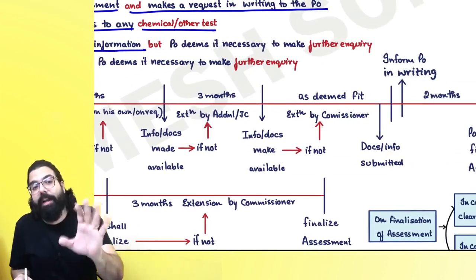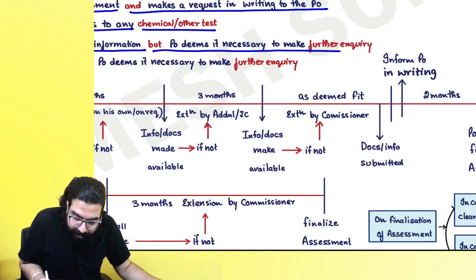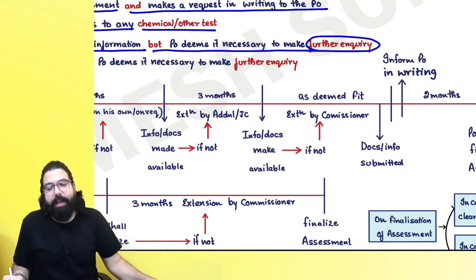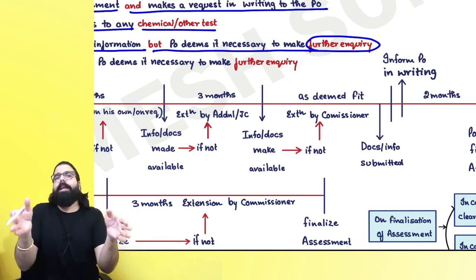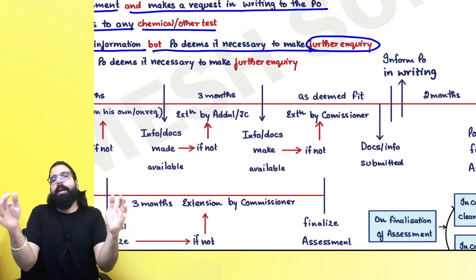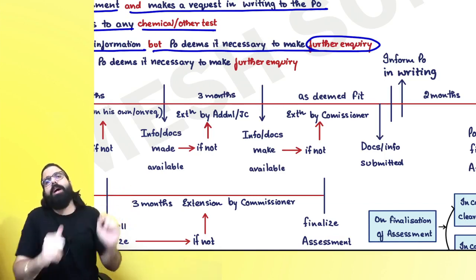Okay sir. Then the importer or exporter produces all necessary documents or information. You produce all the information or documents which were required, but the proper officer deems it necessary to carry out further inquiry. Then in that scenario, if the proper officer wants to do further inquiry, he will tell, "Provisionally I will assess the goods and clear it. Finally, once the inquiry report has come, then I will go ahead and do the final assessment."